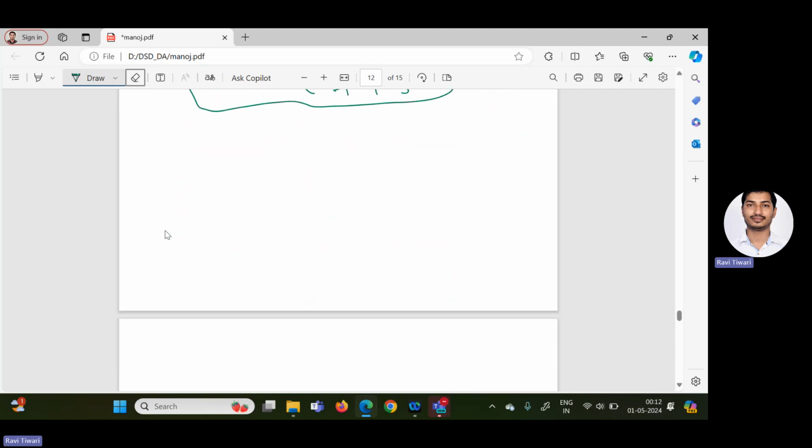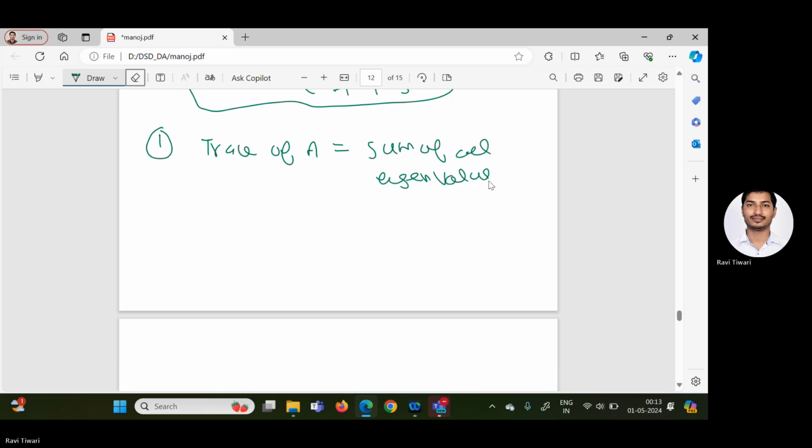Now, last topic, I will discuss what are the properties of eigenvalues and eigenvectors. So first property, as I explained, the trace of a matrix A is always equal to the sum of all eigenvalues. So this is a very important property. Trace of A equals the sum of all eigenvalues.